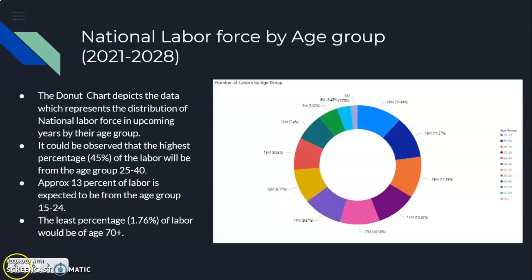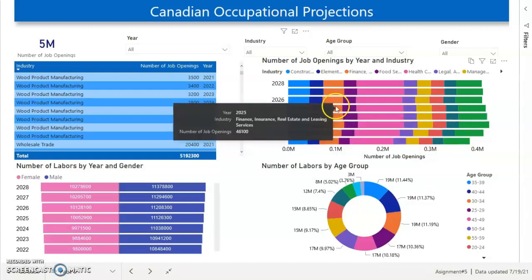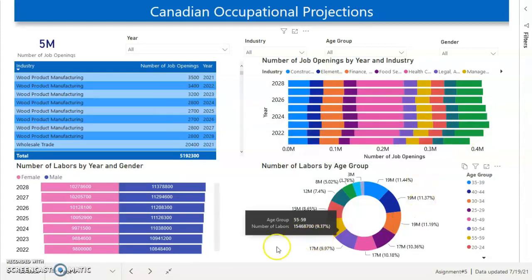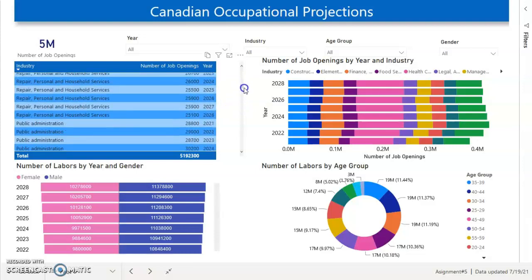Now, as we had a look at the static visuals, let's move forward to my dashboard and have their dynamic view. So this is the dashboard which I have created using Power BI. As I have introduced these three visuals already in my PPT, let me introduce this new visual, which is a table. This table consists of data for 42 different industry types. So for example, let's have a look.